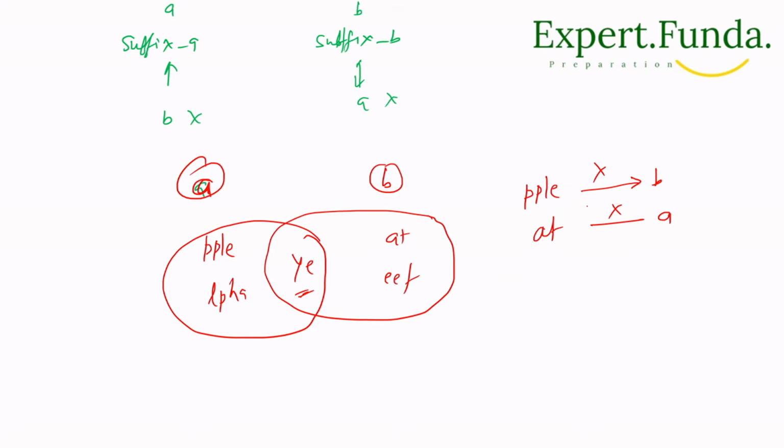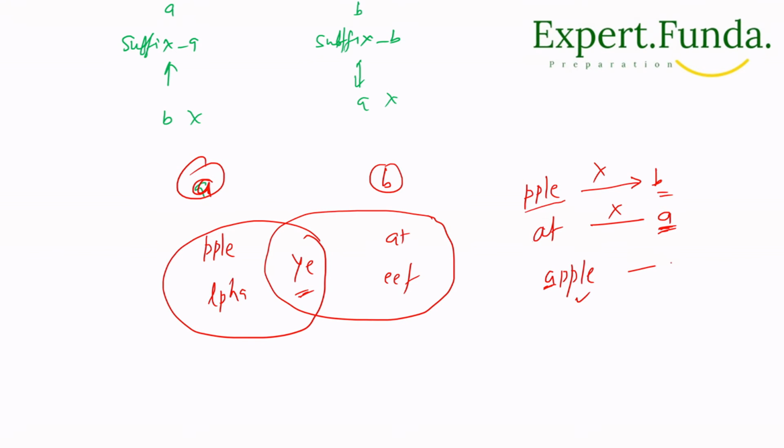If we do this swapping, this is A and this is B, so after the swap it will become A double P L E. A will come from here and PLE will come from here.